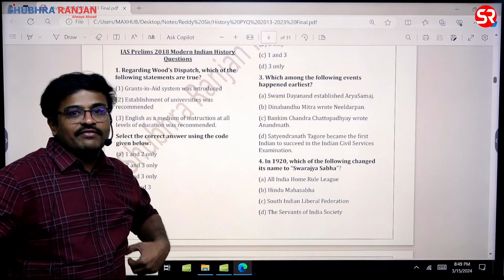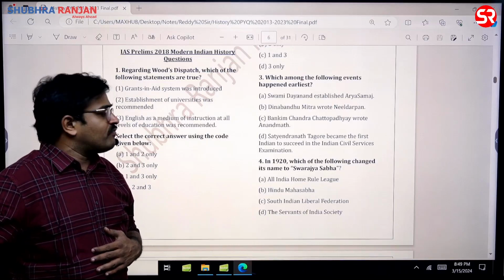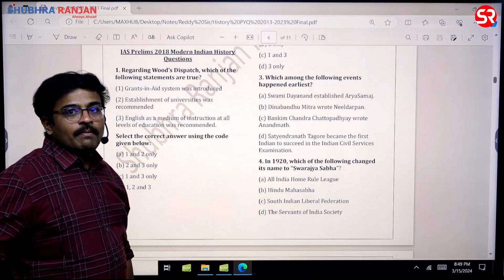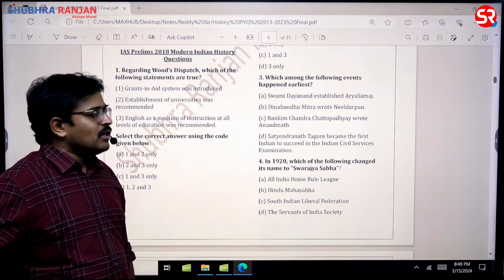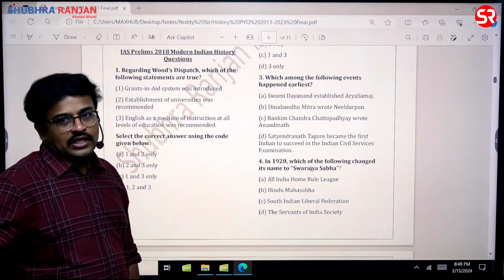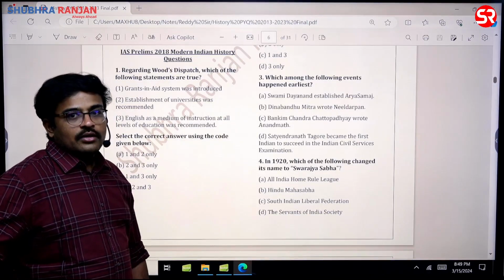He became the first civil servant in 1863. In 1861, Indians were given permission. He became the first civil servant in the year 1863. Bankim Chandra Chatterjee wrote Anand Mat somewhere around 1875. Dayananda Saraswati, 1872, sir. So these are very close-by events, but the answer for this question is B. Then Swaraj Sabha.